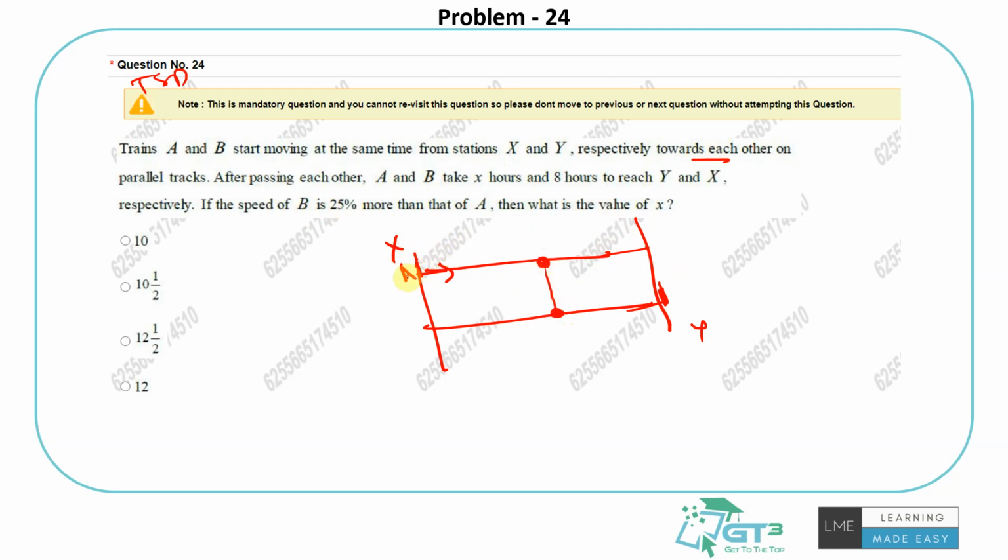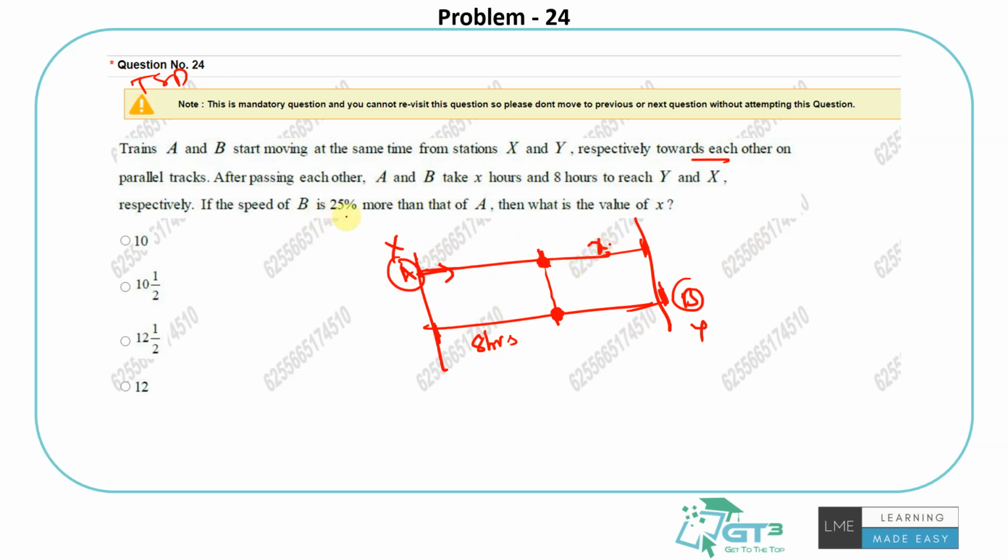So let's assume the train is starting here, goes all the way and reaches here later, and B starts here and then reaches right this side. So they are saying from this point, B takes 8 hours to reach this part of the journey and A takes X hours to reach.